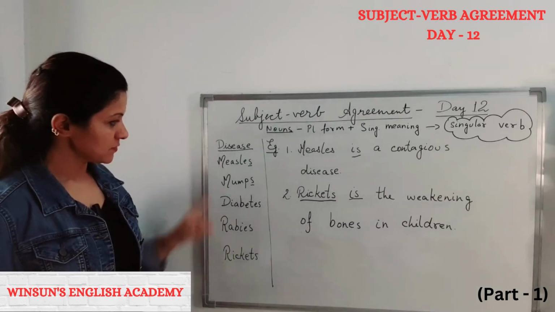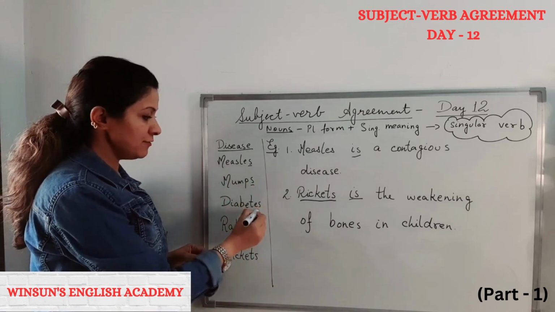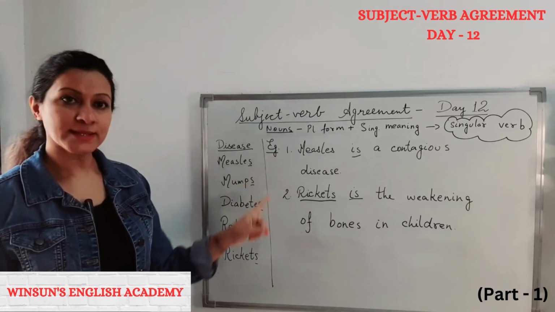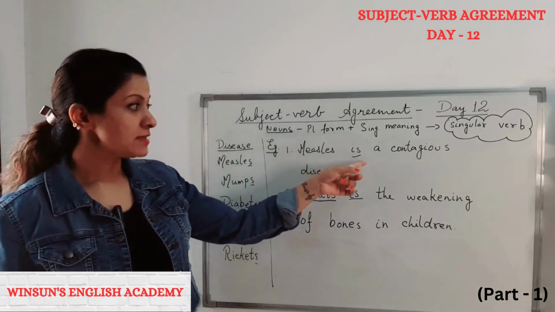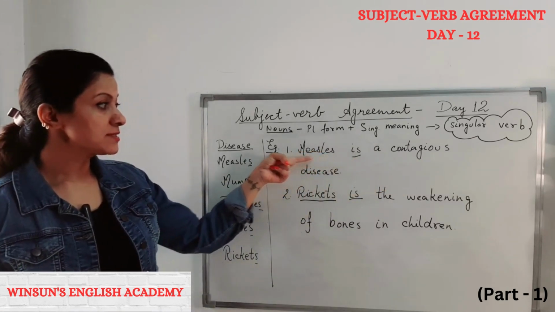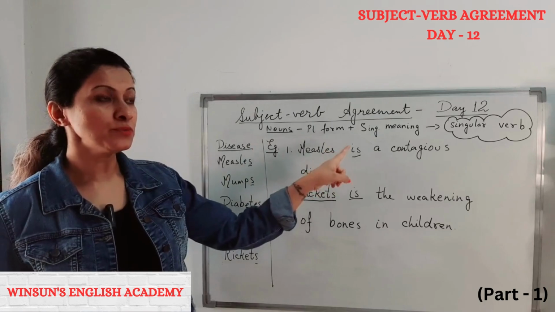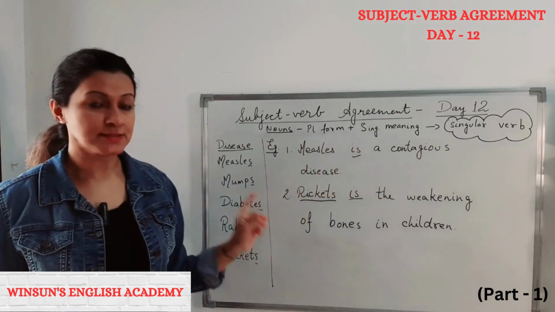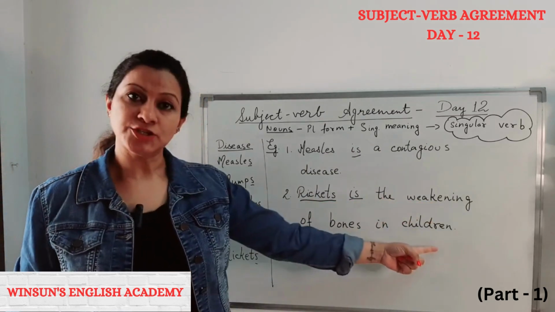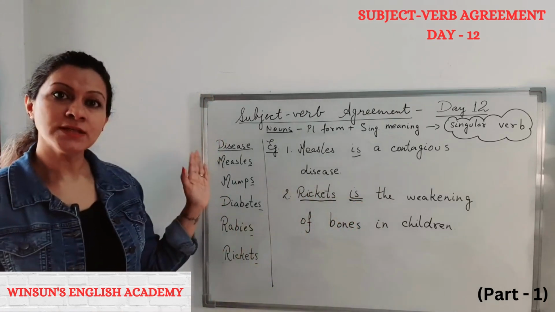Now look at these names of diseases: measles, mumps, diabetes, rabies, rickets. All of them have S, right? But their meaning is always singular. Let us look at these examples. Measles is a contagious disease. If you see, measles is. Why? Measles is the name of this disease. In fact, measles is one of world's most contagious diseases. Second one, rickets is the weakening of bones in children. Again, rickets is. Why? Because this is the name of this disease.